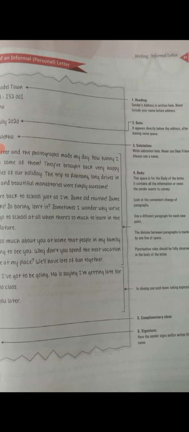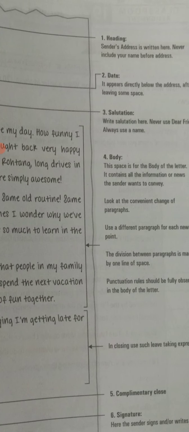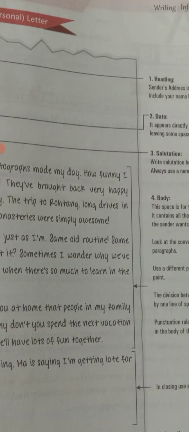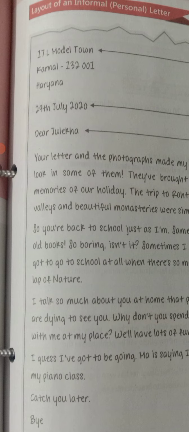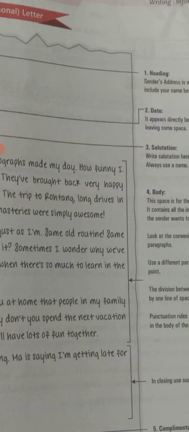Here you can see the format of writing an informal letter or personal letter. First, they have mentioned the heading. Heading means the sender's address. Here, the person who is writing the letter, suppose if I am writing or you are writing, here you will write your own address. The sender's address will be written at the very first. Then number 2, they have mentioned the date. Date you can write like this: the name of the month, your date and your year. And then no other formalities you have to follow.